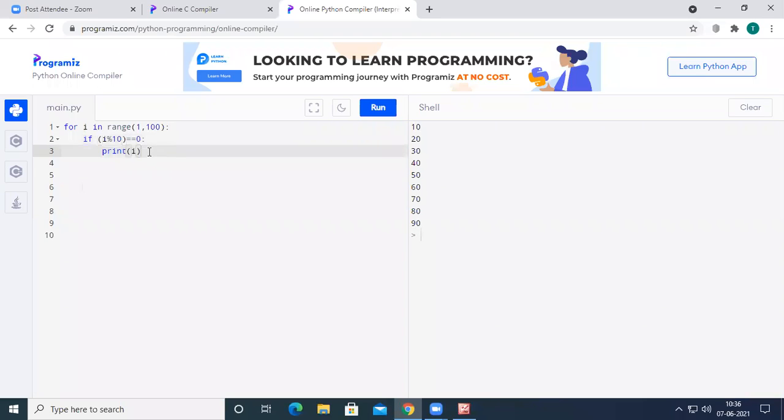As I said earlier, we can also use else with while, for, or if. If we use else with for, what will happen? When the for condition fails, then the else block will get executed. And if you mention this else along with the if condition, when will this else block get executed? When the if condition fails, then the else block is going to be executed.